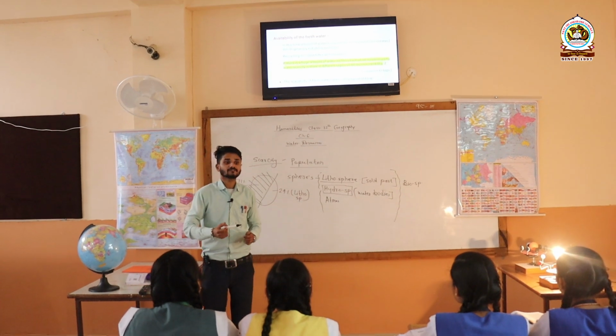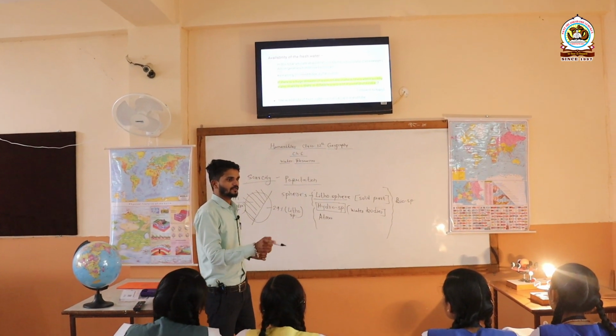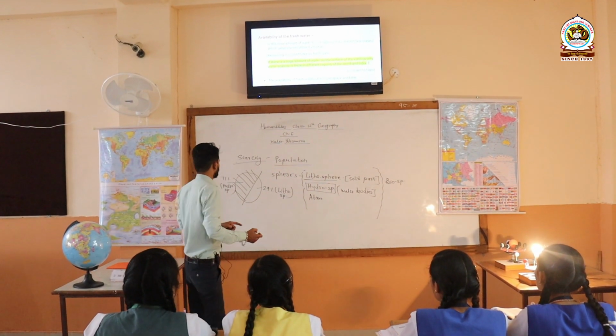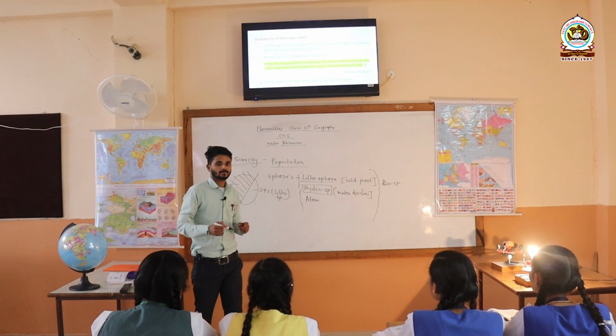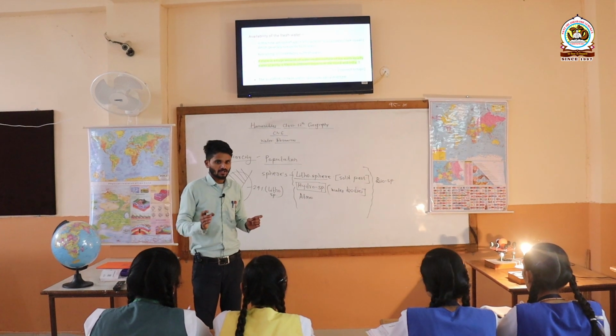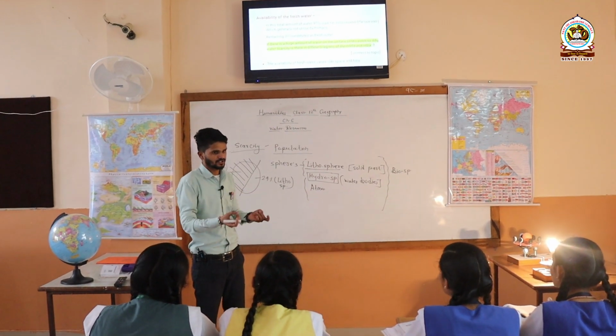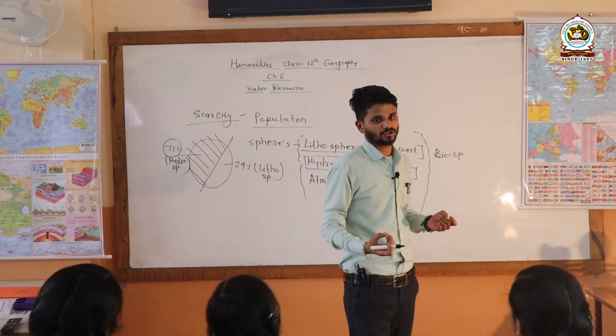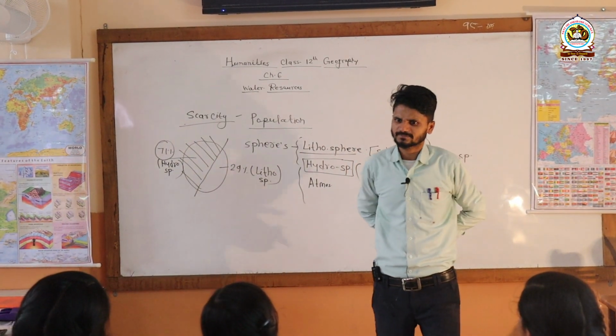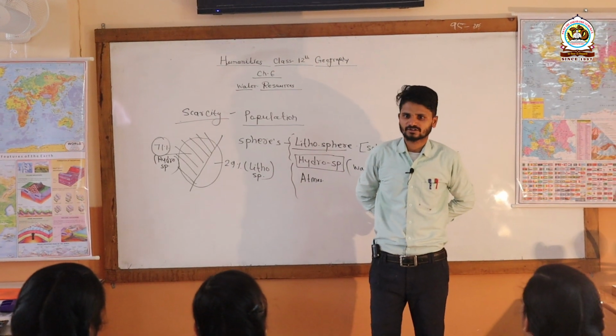Availability of fresh water. What we have discussed right now is that 71% part of the earth is covered by water. Now we have to see what the percentage of fresh water is. Fresh water means what? What do you mean by fresh water?